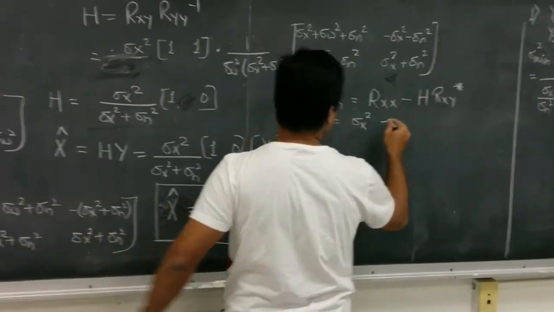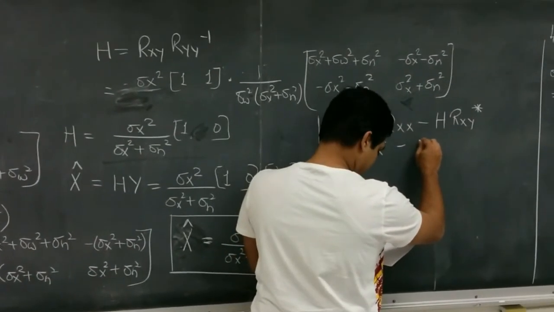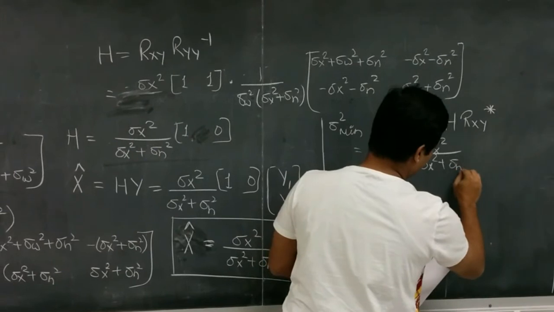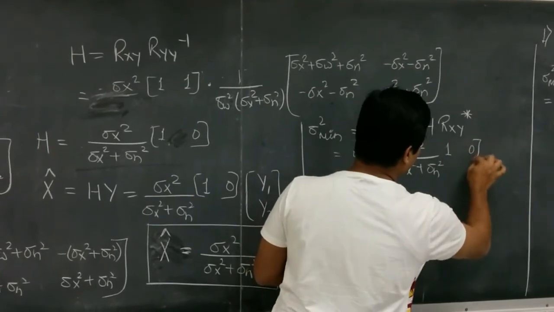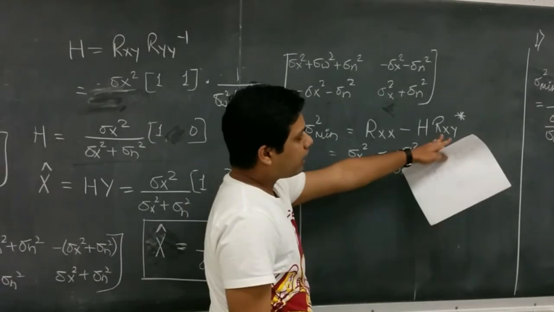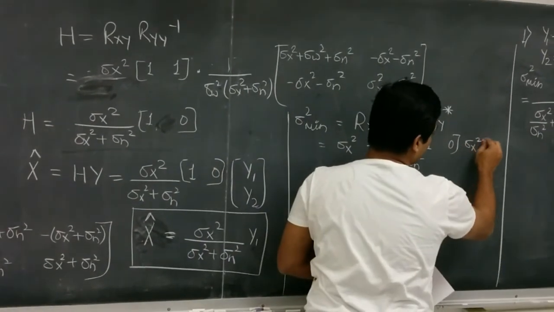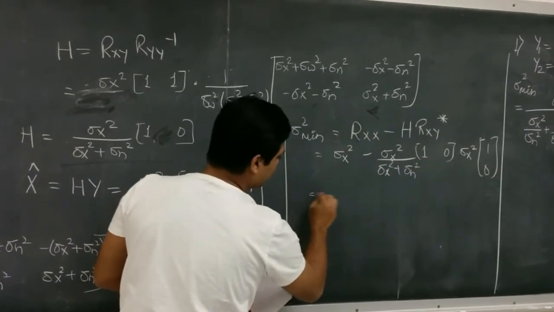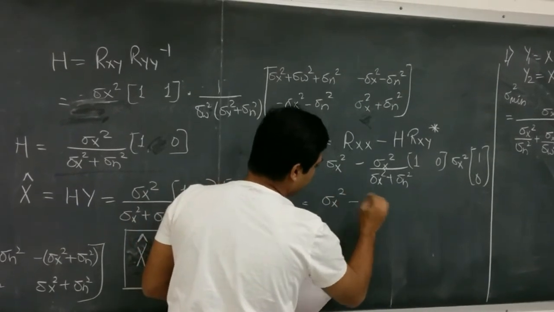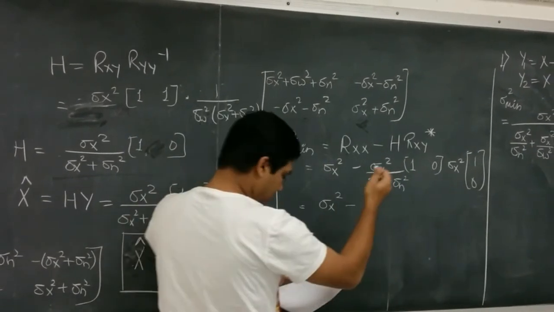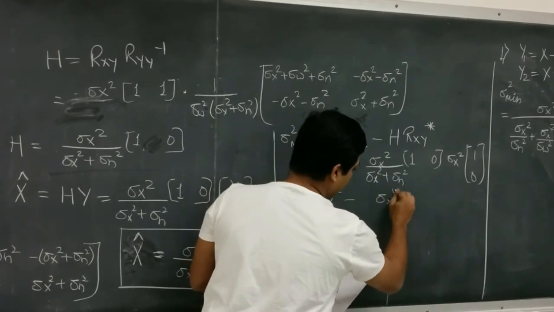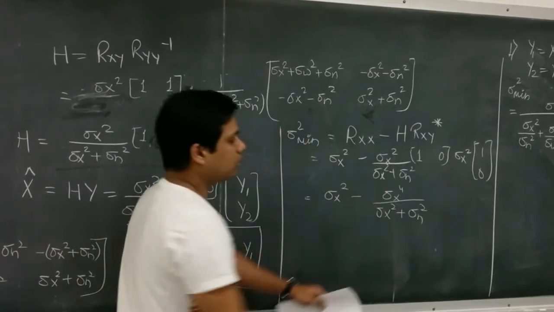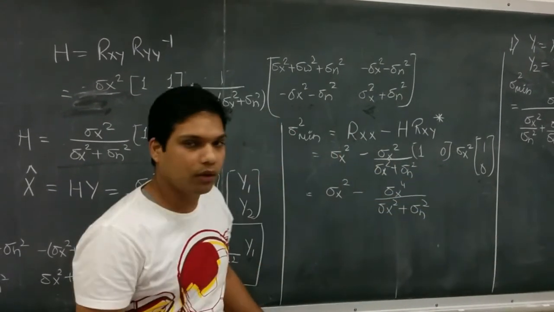We calculated h value previously, which is sigma x square upon sigma x square plus sigma n square, 1 and 0, a row matrix, and Rxy conjugate will become sigma x square, a column matrix 1 0. After multiplying those two terms, it will come as sigma x power 4 upon sigma x square plus sigma n square, and the value of this matrix will be only 1.